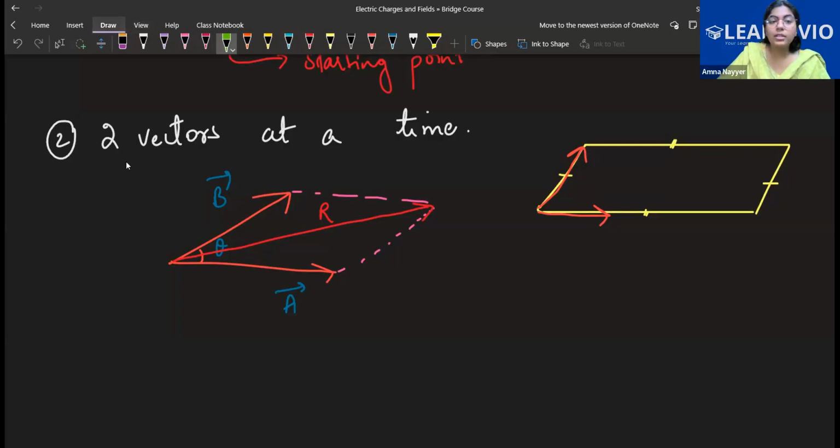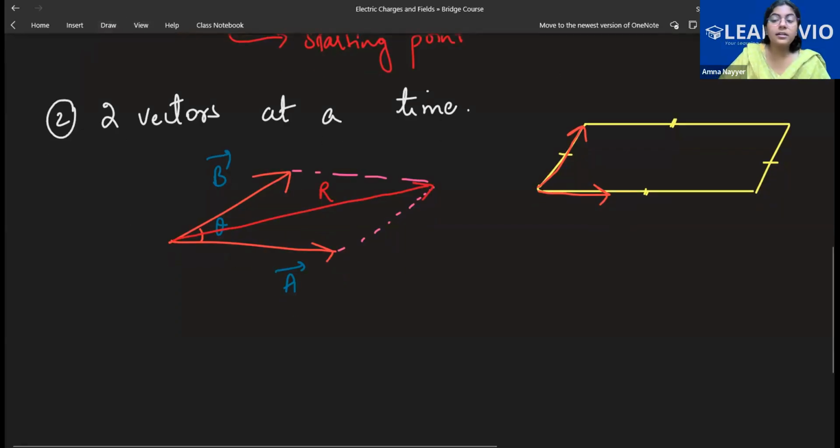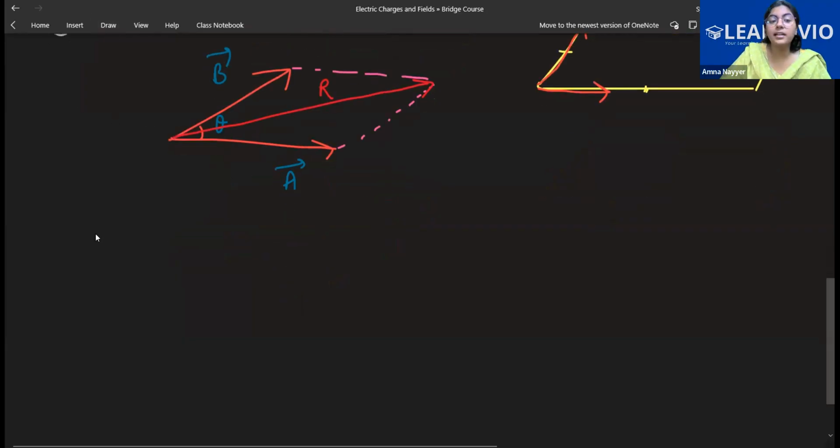Now, coming to the calculation part. So this is clear. One more thing: you marked the answer as triangle law, right?